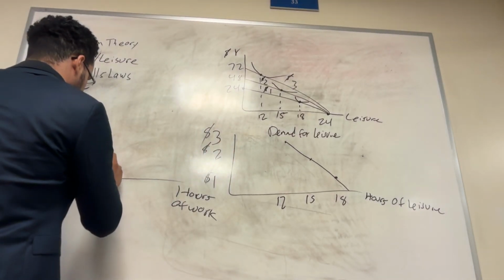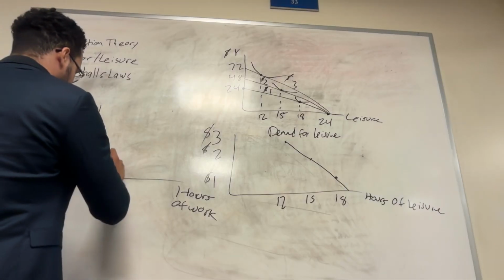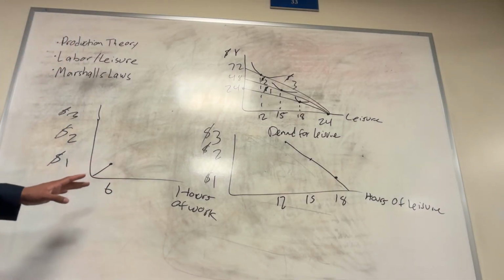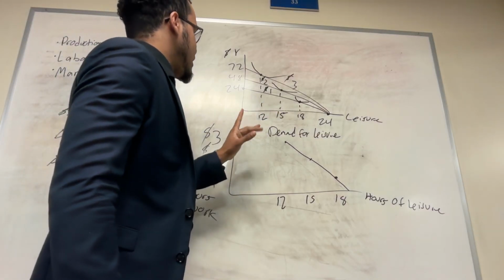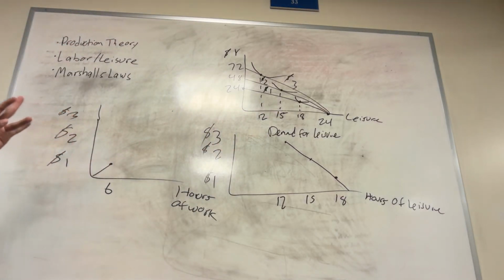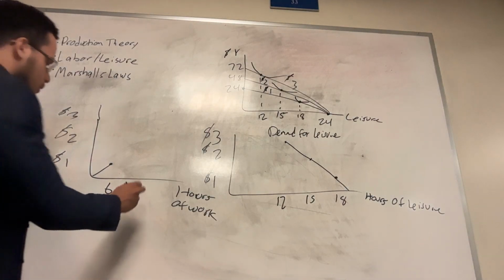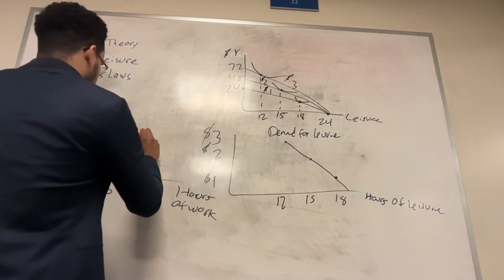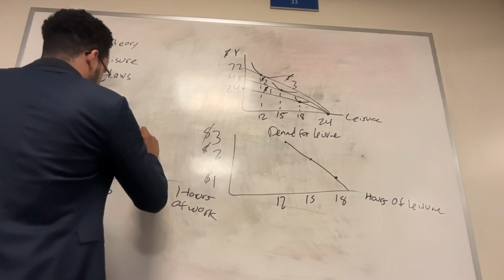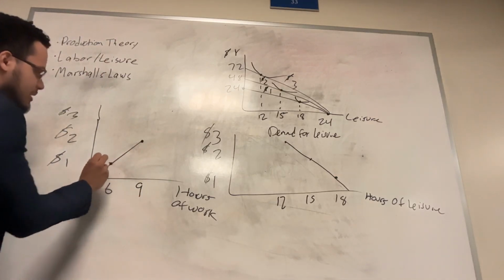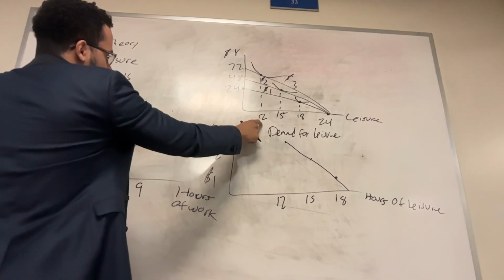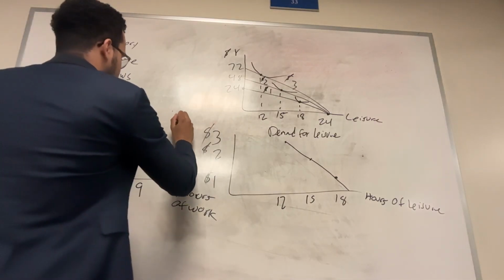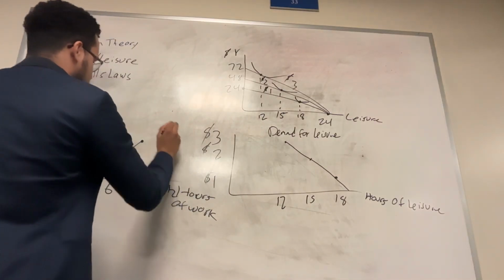So here we're at six. Then at a wage of $2, if we demand 15 hours of leisure, that implies we're willing to give 9 hours of work. It's sort of two sides of the same coin. And if we consume 12 hours of leisure, then we work 12 hours as well, because we have 24 hours.